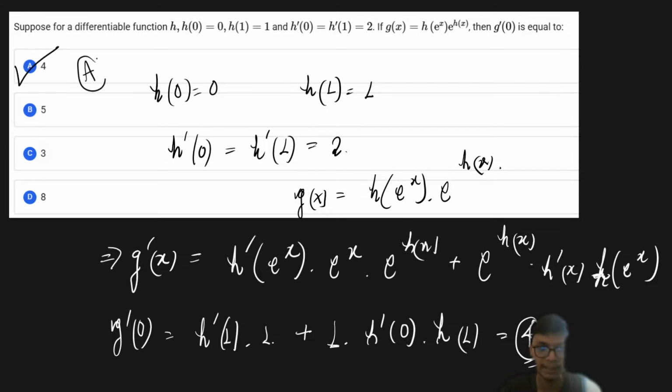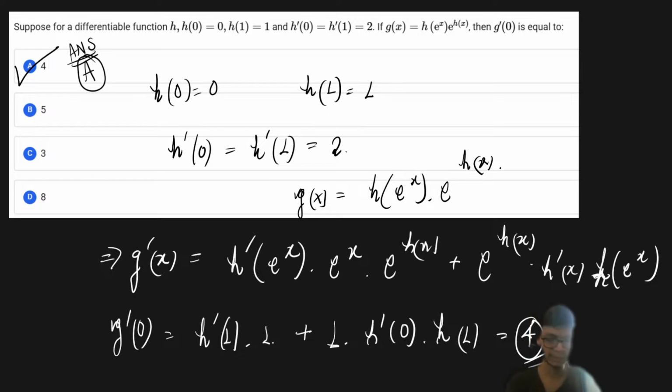So I hope you can understand how simple the problems are from the chapter of differentiation, right? Sometimes the problems are tricky, sometimes the problems are simply easy, right? It's a matter of how you take up these questions. You can see that these are all JEE Mains questions, and JEE Mains questions are not very difficult. These types of questions are really simple. You just need to have patience, try to form the product rule and write the answers as fast as possible, right? That's how you can get an easy +4 in the examination. All right, I hope this particular part is clear to all of you, right?